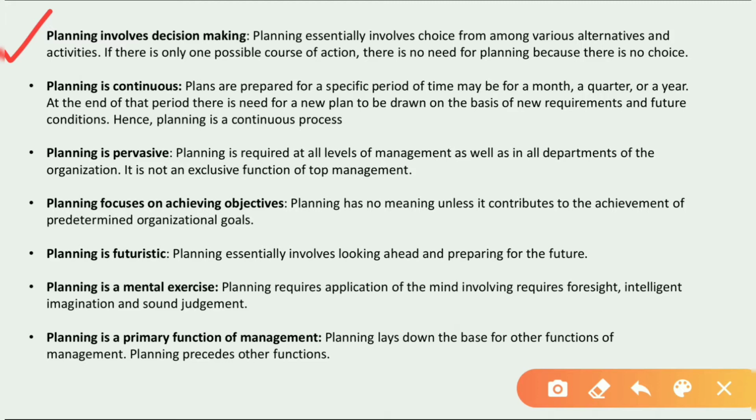Let us understand. Planning essentially involves choice from among various alternatives and activities. If there is only one possible course of action, there is no need for planning because there is no choice. Suppose we are planning to do some activity; we should have options.